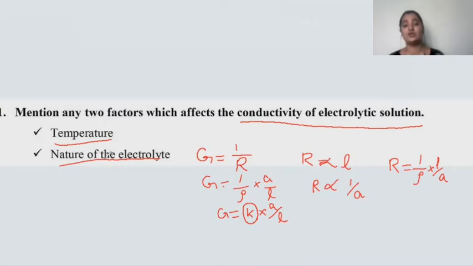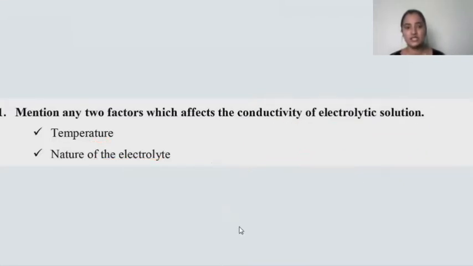Even that is also going to affect the conductivity of the electrolytic solution. Hope you got to know about the answer, children. The factors which affect the conductivity of electrolytic solution are temperature, nature of the electrolyte, and the concentration. You can also consider the pressure here. These are the four factors which are going to affect the conductivity of electrolytic solution. Now, children, let us move towards the next question.